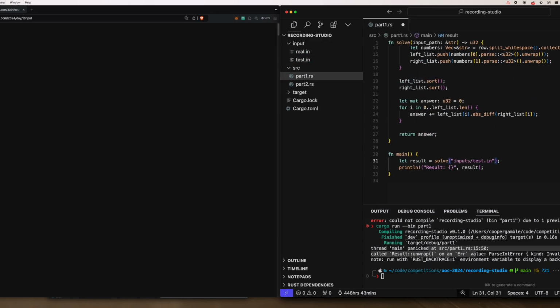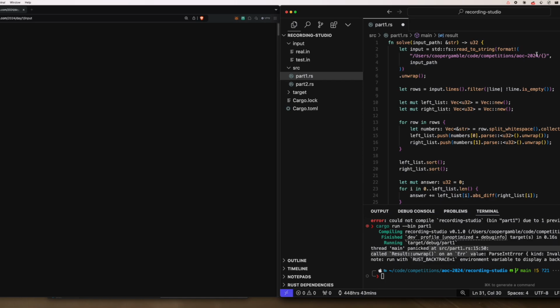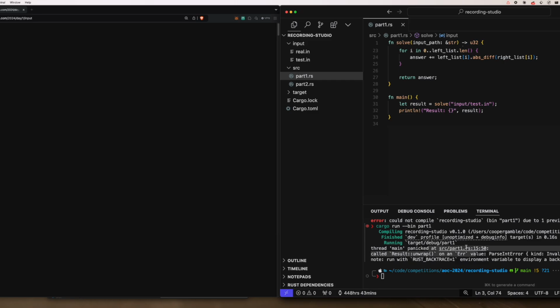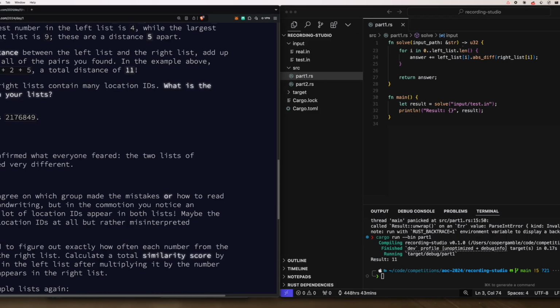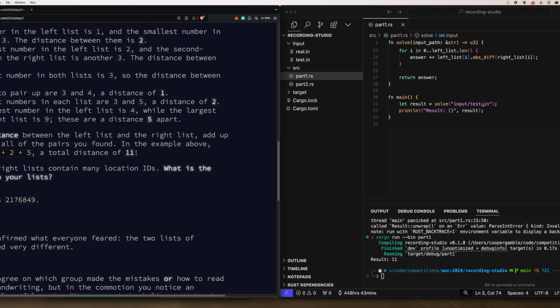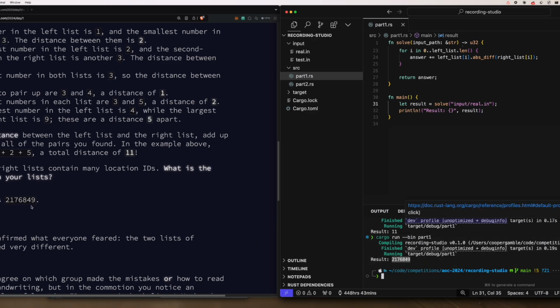Oh, so the input is reading from the wrong file because I never updated it. So this is just to be competitions AOC 2024. We are in recording studio. I made a little separate folder to do my recordings from, so I don't mess up my actual solutions. This says our answer is 11 for the test input. I'll go ahead and run it on the real input, and I'll receive my 2,176,849. That is beautiful. That is our answer.